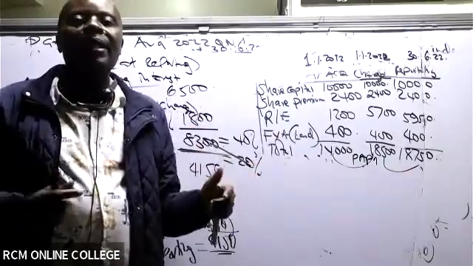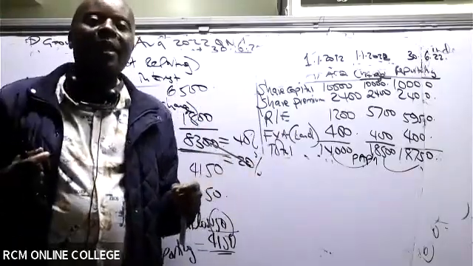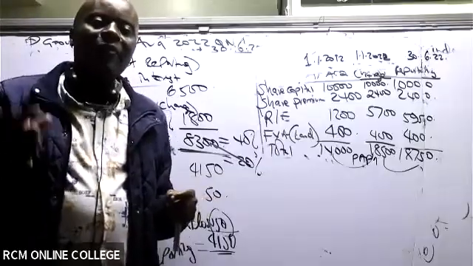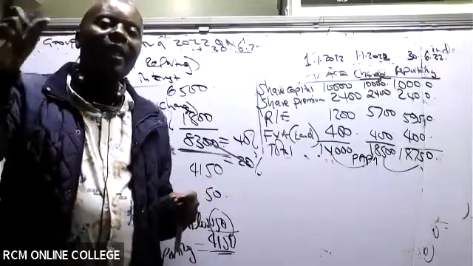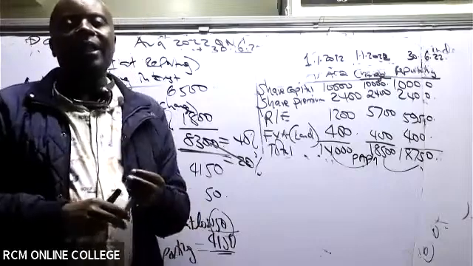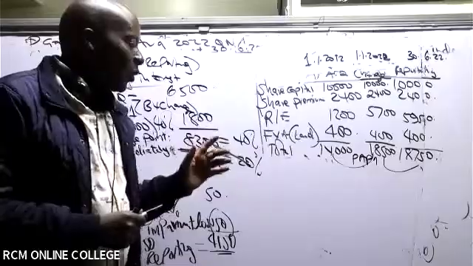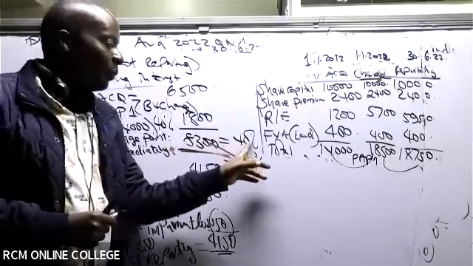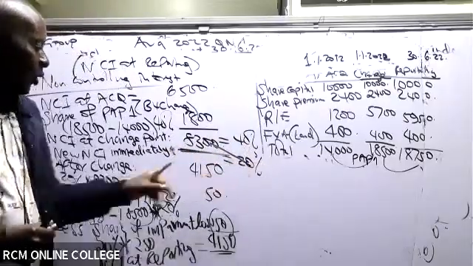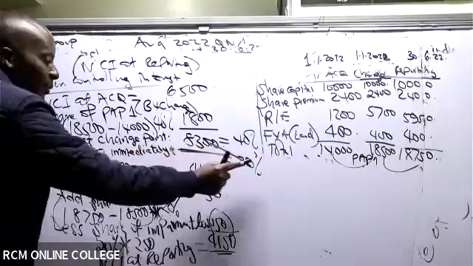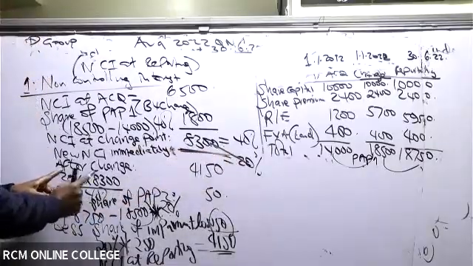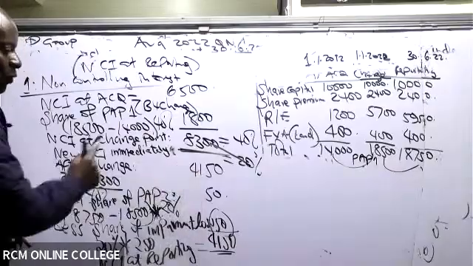Remember now the parent has taken an extra 20%. Now the parent is at 80%. If the parent is at 80%, then NCI will be at 20%. So then we are asking ourselves, if 8300 equals 40%, how about 20%? So I came and cross multiplied here. This times this divided by 40, which gave us 4150.